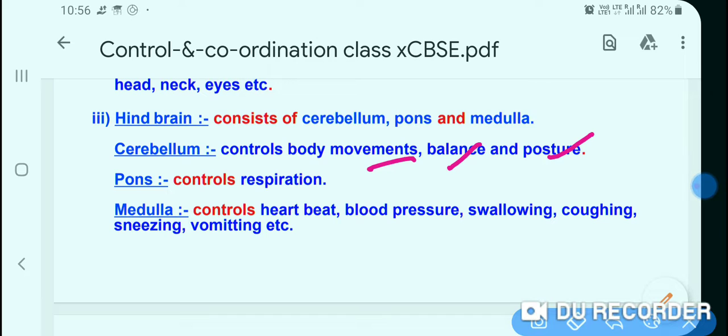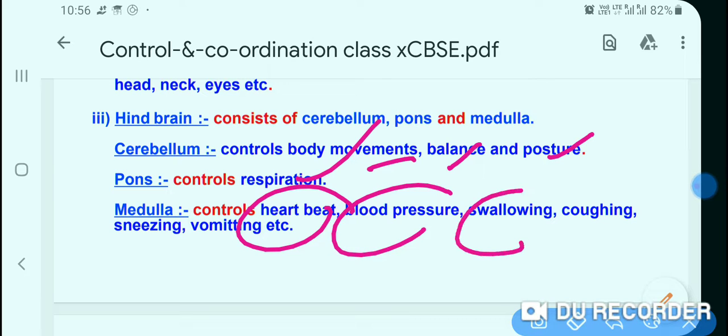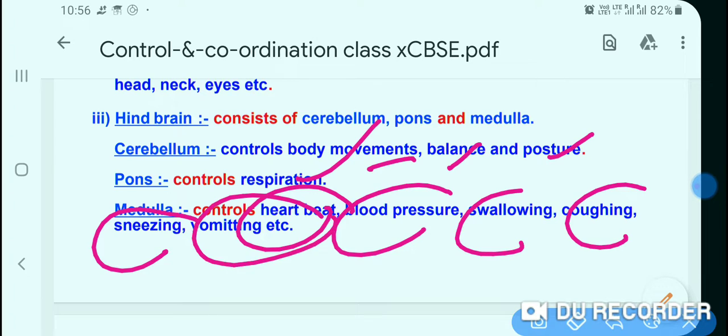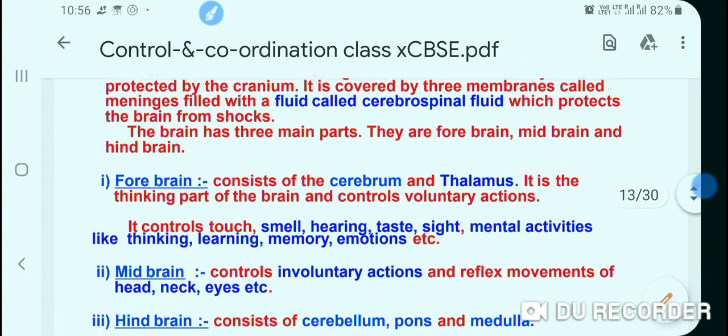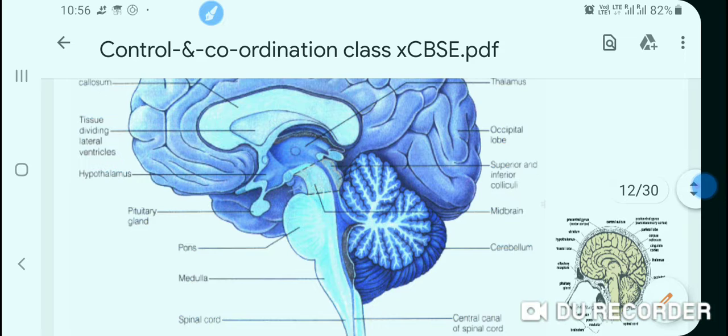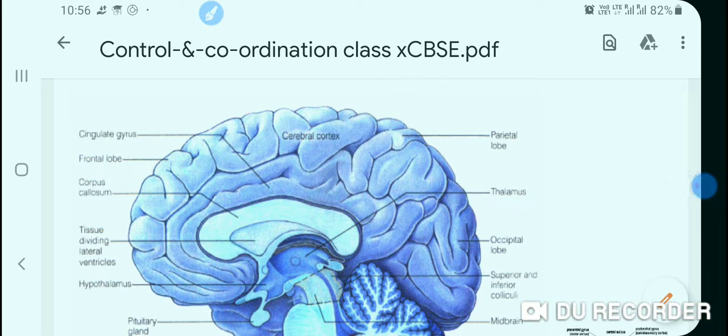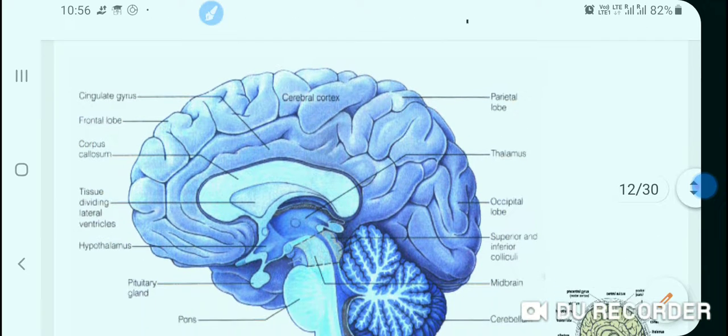Pons controls respiration. Very important part. Pons controls respiration. Medulla controls heartbeat, blood pressure, swallowing, coughing, sneezing, and vomiting. So, dear students, you have to learn the parts of the brain and their functions.